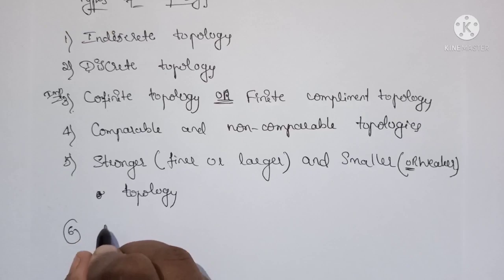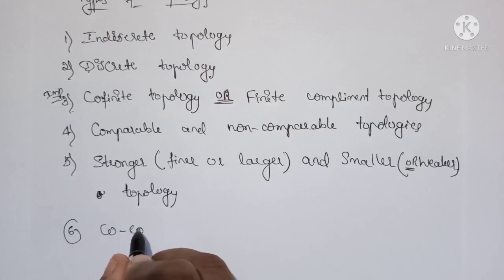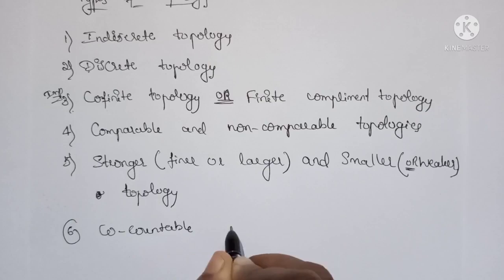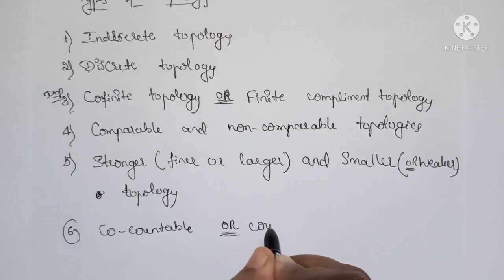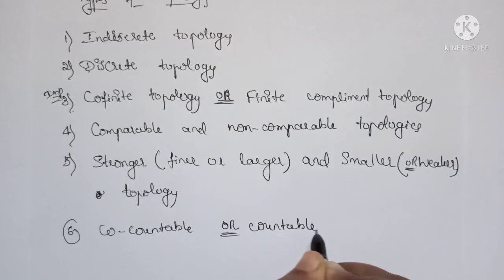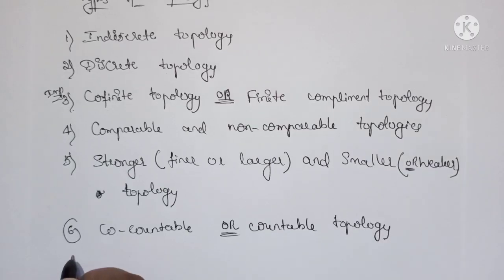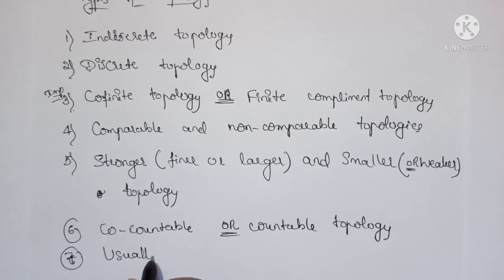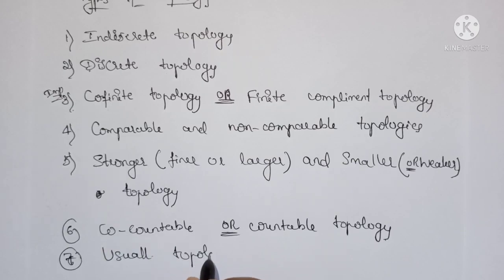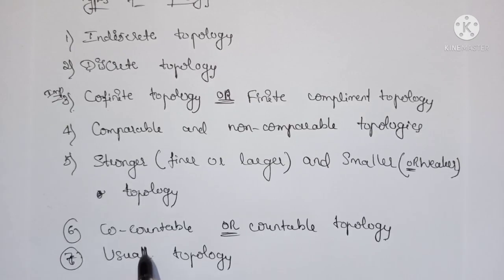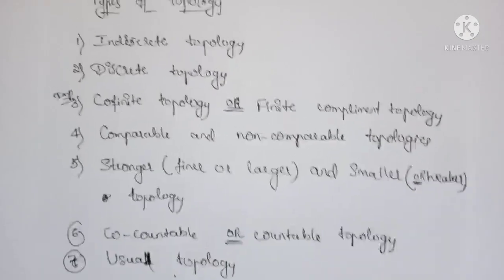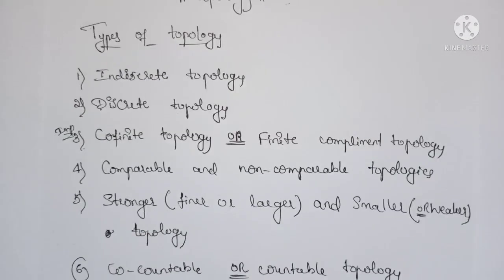And we have co-countable, or it is also called countable topology. Okay, so one more, we have usual topology. So these are the types of topologies. You can see that for your syllabus we have 7 types of topology.